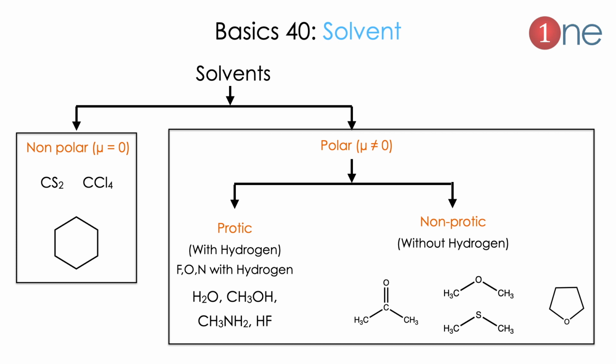The polar solvents can be protic or non-protic. Protic means solvents with hydrogen. Non-protic means solvents without a hydrogen donor. The protic is easy to remember, which is fluorine, oxygen and nitrogen with hydrogen, such as water, methanol, amine or hydrogen fluoride. Non-protic means normally the hydrogen doesn't participate in the reaction, it is non-polar hydrogen inside. Normally acetone, ether or diether or cyclic ether. So for solvents you should know whether they are polar or non-polar, protic or non-protic.